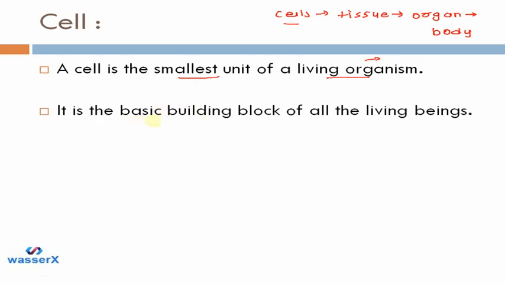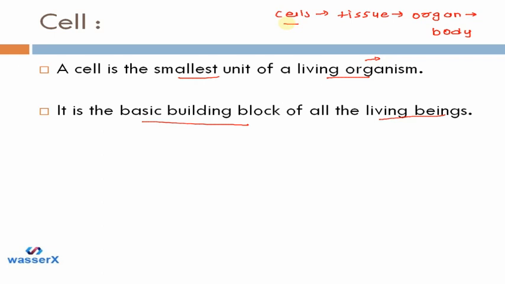Next, they are the basic building blocks of all living beings. We just saw that when we talk about any living organism's body, cells are the basic things. We can also compare this with a building. Okay, just close your eyes. Did you? Yes. Okay. Now imagine your favorite building. If I ask you how that building is made, what will be your answer?